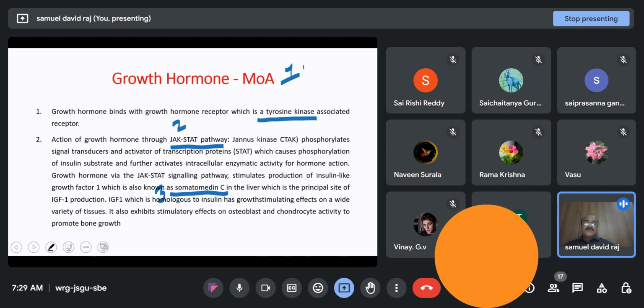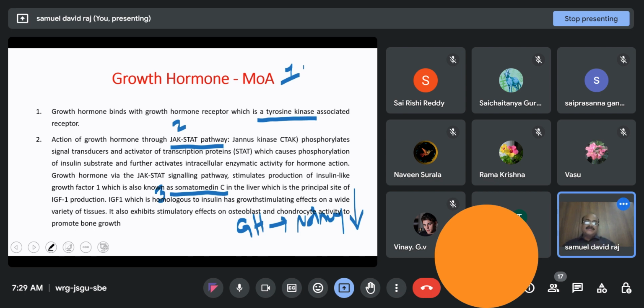What the scientists found is there is a person where growth hormone secretion is said to be normal, but still he is having a stunted growth. He is still a dwarf. Why is this so?